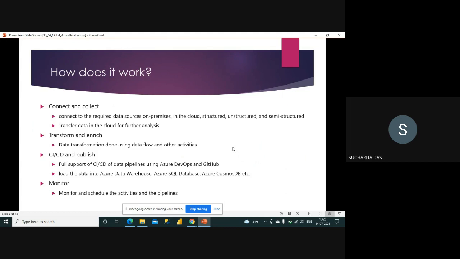Transform and enrich. Data transformation is done using data flow and other activities. You have many types of activities here. I will show you with an example. I will try to create one Azure Data Factory so that you can become familiar with how to start working on that. Okay, then there is the CI/CD and publish.